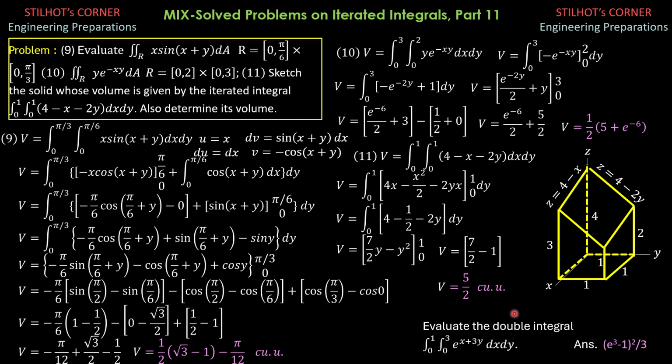For your part, evaluate the double integral 0 to 1, 0 to 3 of e to the x plus 3y dx dy, and I want you to show that the answer is quantity e cubed minus 1 squared over 3. So that's it for this video.